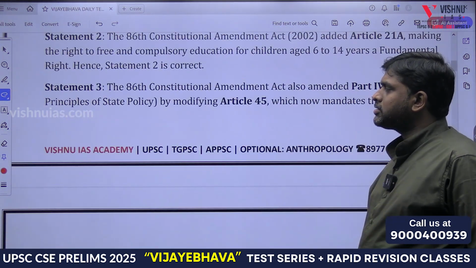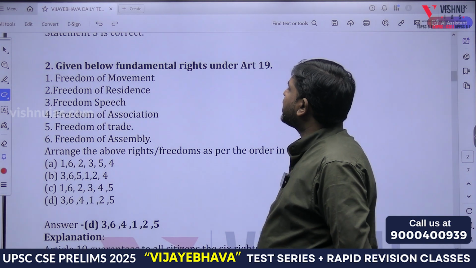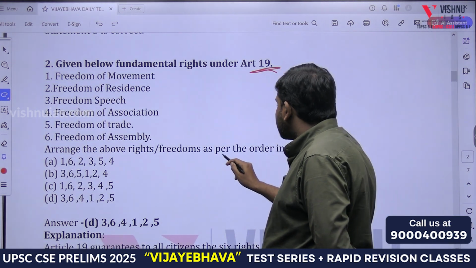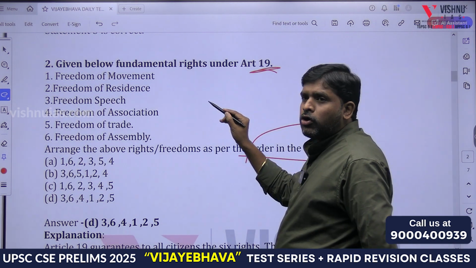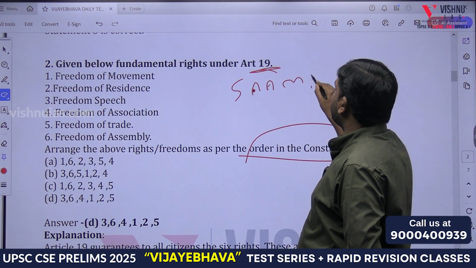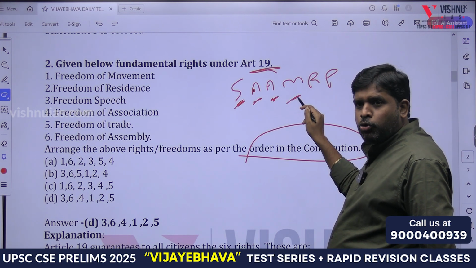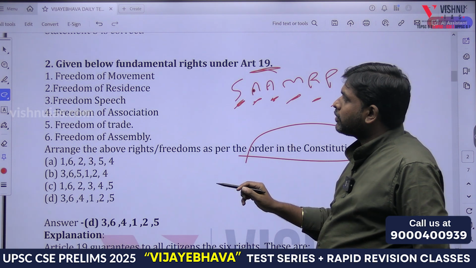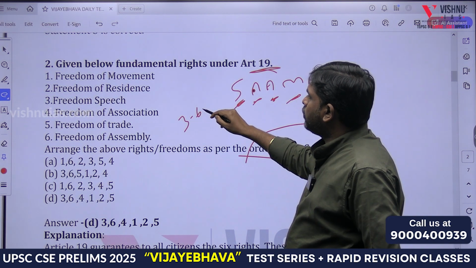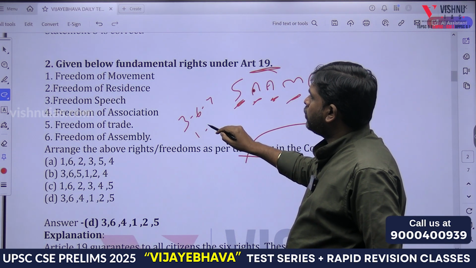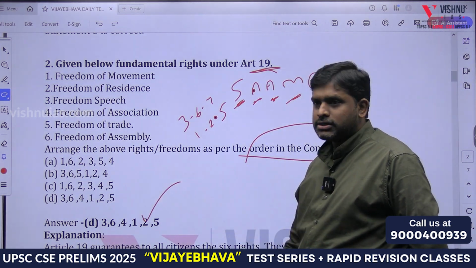Next question. Yesterday's test, this is test 2. Given below are fundamental rights under Article 19, arrange the above rights as per the order in the Constitution. As per the order in the Constitution. I told you how to remember. Sasuma for sale, MRP. Speech and expression, assemble, association, movement, residence, profession. 3, 6, 4, 1, 2, 5. 3, 6, 1, 2, 4. D. Answer is D. Next.